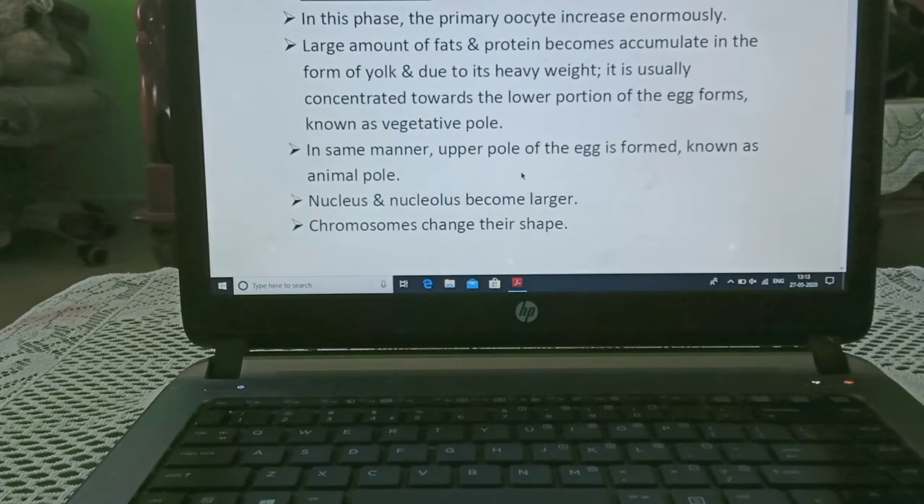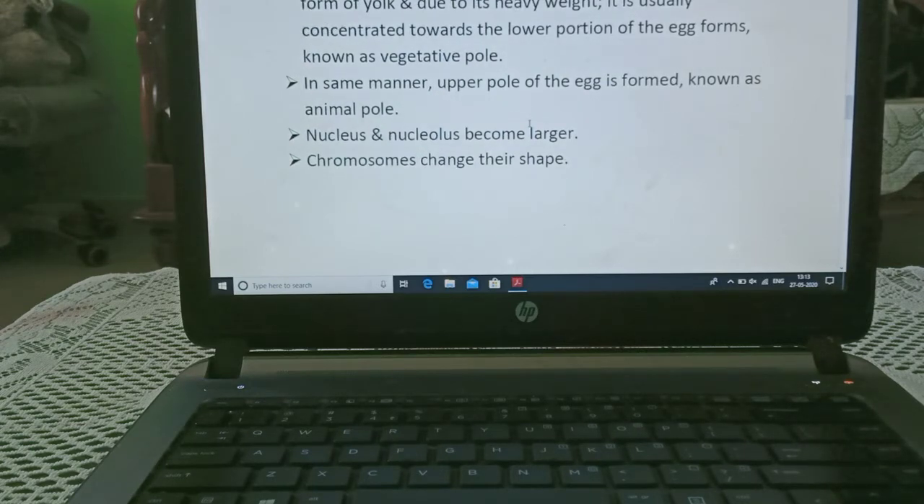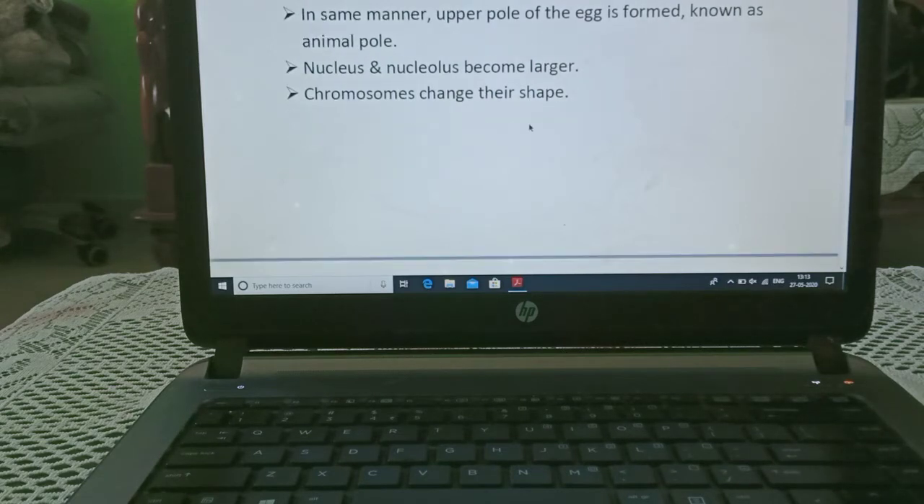Growth phase. In this phase, the primary oocyte increases enormously. A large amount of fat and protein accumulates in the form of yolk, and due to its heavy weight, it is usually concentrated towards the lower portion of the egg, known as the vegetative pole. Similarly, the upper pole of the egg is also formed, known as the animal pole. The nucleus and nucleolus become larger. Chromosomes change their shape.